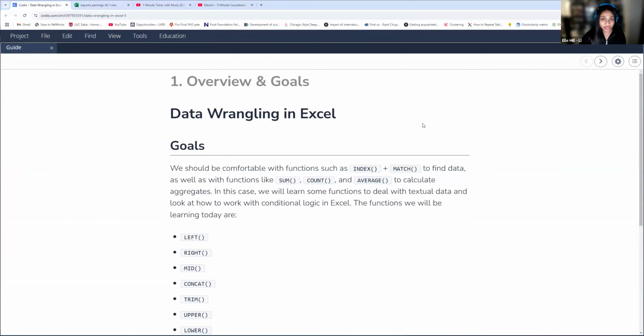So, as you also saw before, data that we're presented with is not always going to be clean. So, sometimes we have to extract the information that we need from our data. And to do this, it's important that we're really comfortable with these text functions. So, functions that have to do with text, either concatenating text, so squishing text together, or taking bits and pieces from text, either at the start or beginning of a phrase.